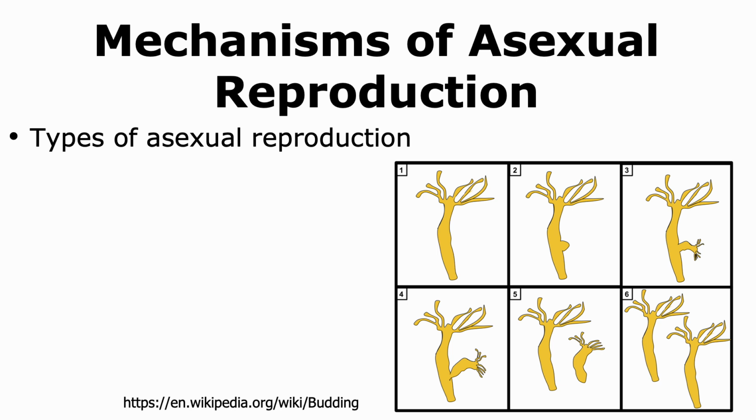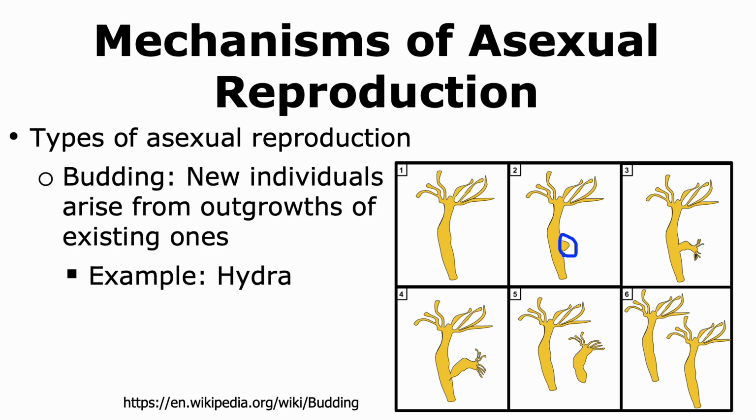There are different ways by which asexual reproduction occurs in animals. One such way is budding. In this case, if we look at the example of Hydra, an outgrowth or a bud is formed in an organism, and the bud grows. As it grows, it ultimately will detach from the parent organism to form its own free living animal. And thus, budding is the formation of new individuals that arise from the outgrowths of existing ones.